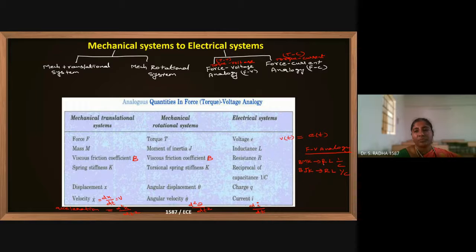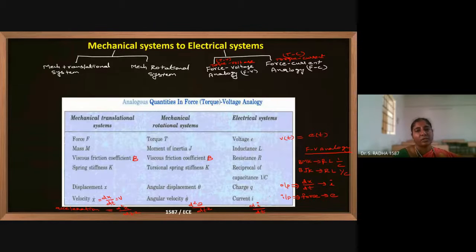And here, what I have written on the side: displacement dx by dt, the first order derivative, is nothing but current. Applied input force is nothing but voltage. This is the input applied force, and this is the output displacement first order derivative.